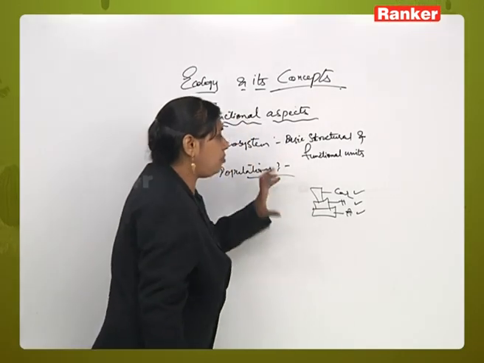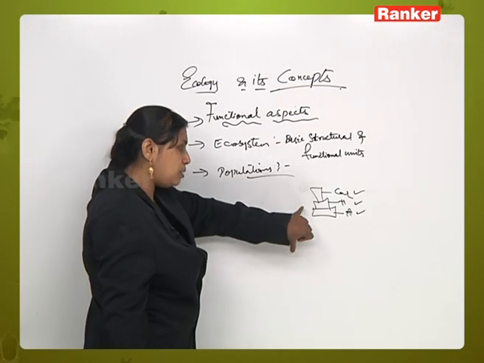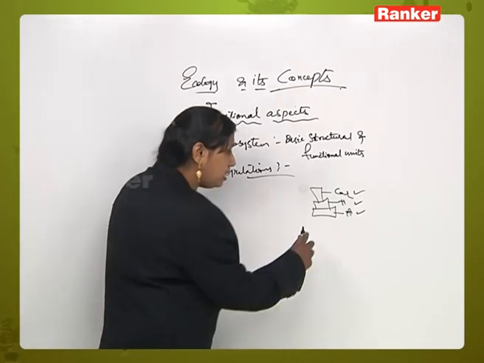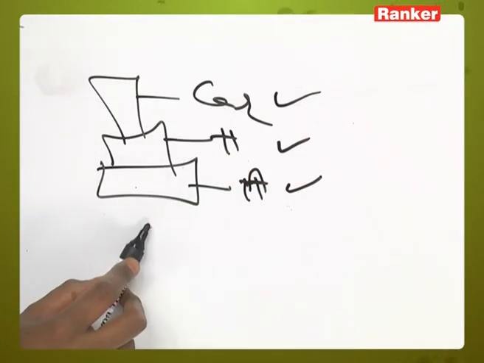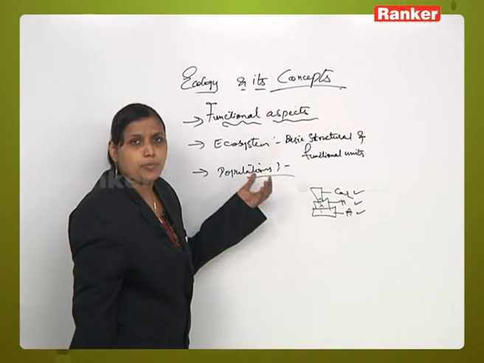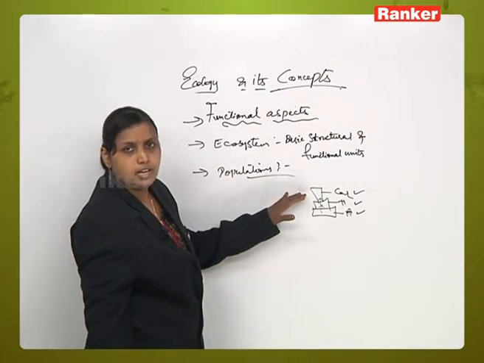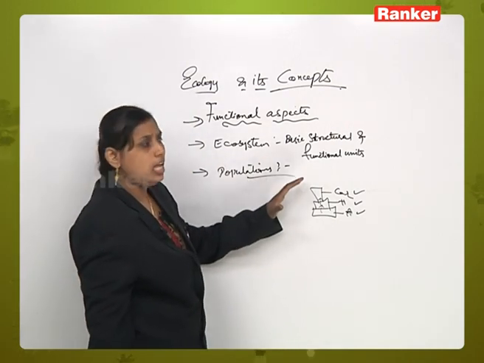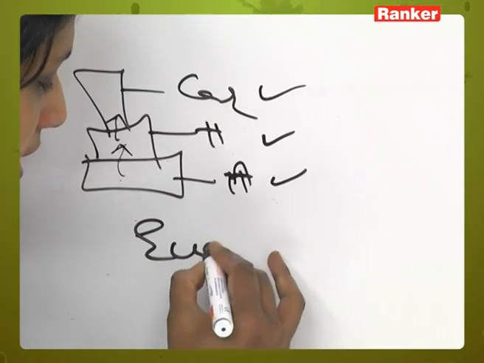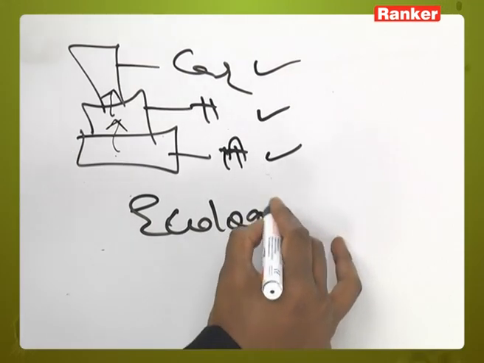Now each population is provided a specific position at each trophic level, with due respect to their individual interaction with the physical environment and their interaction with the groups of organisms existing in the other trophic levels. So this process is called ecological niche.